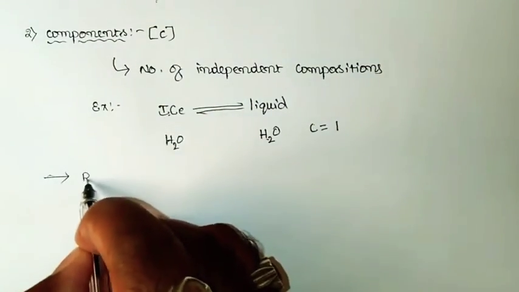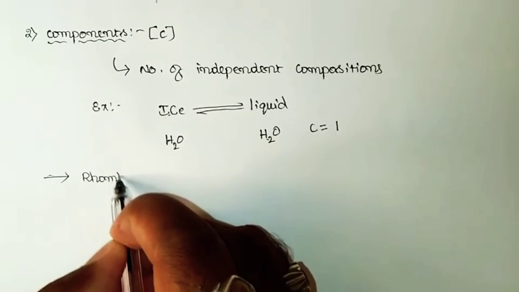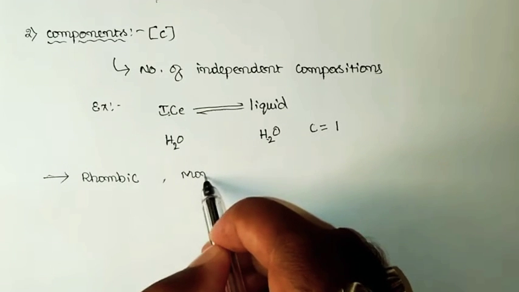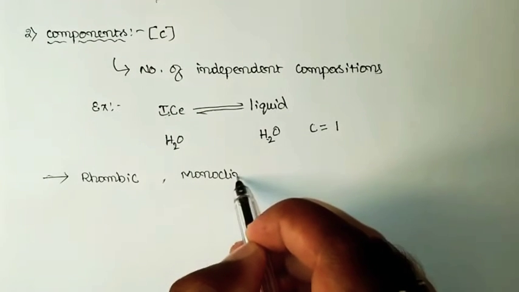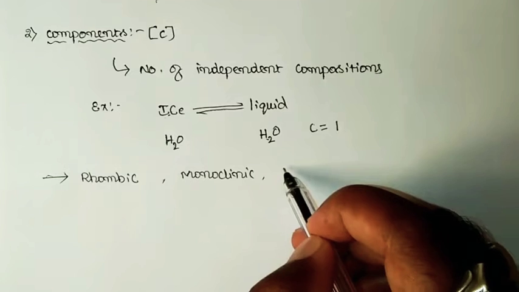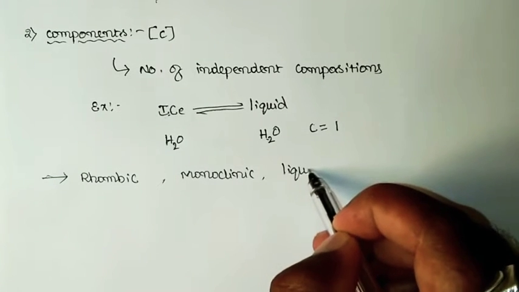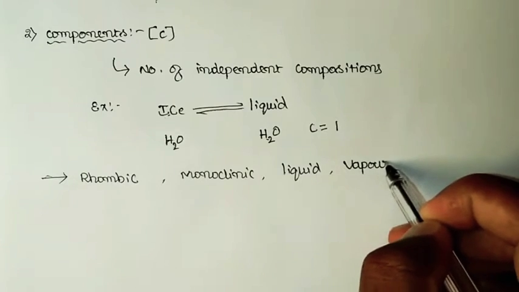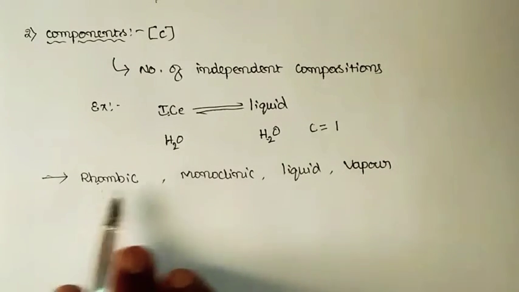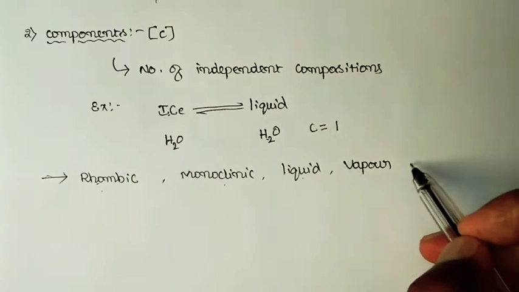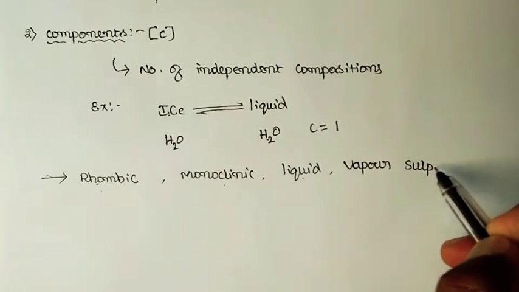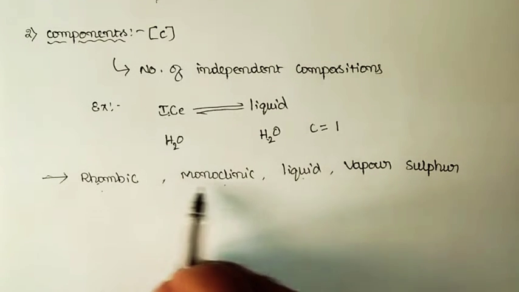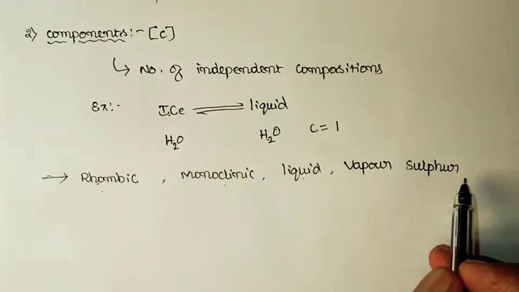If you consider the system of sulfur, sulfur exists in 4 phases. For example, sulfur exists in the rhombic phase, in the monoclinic form, in the form of liquid as well, and there is vapor sulfur. So there are four phases: rhombic, monoclinic, liquid, and vapor sulfur, meaning the gaseous state. Though there are four phases, the chemical composition of all these four forms remains the same.